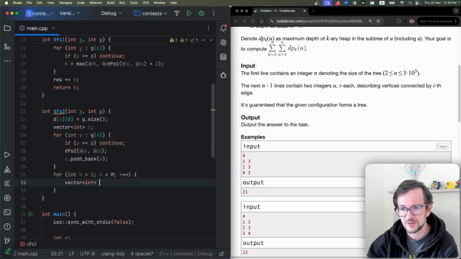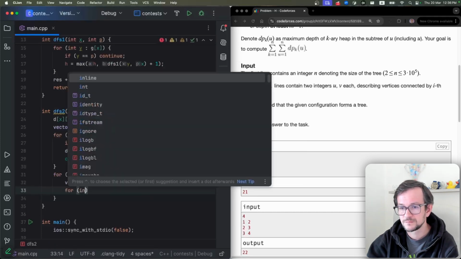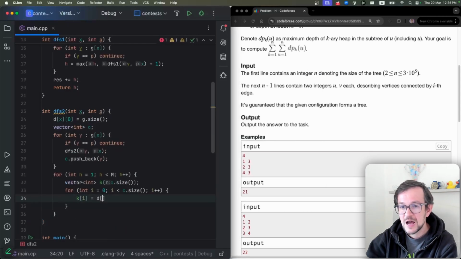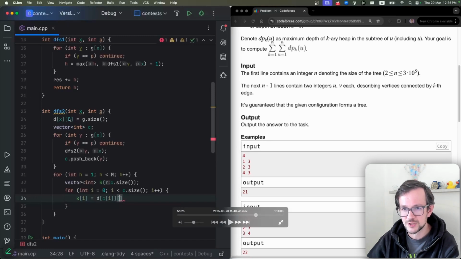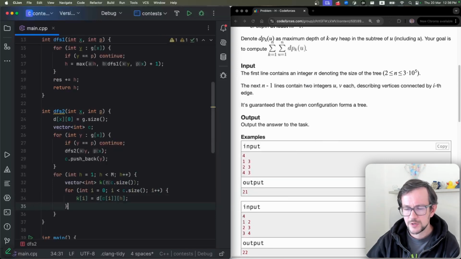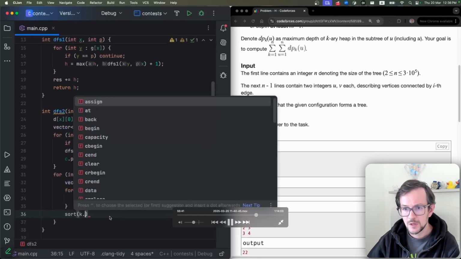Because I shifted everything. So 0 is 1 actually, because height in this problem is calculated in number of nodes, and I calculated number of edges, so it's shifted by 1. Okay, so I go from 1 to m. Yes, look at my children. This should be h minus 1. I will fix it later.